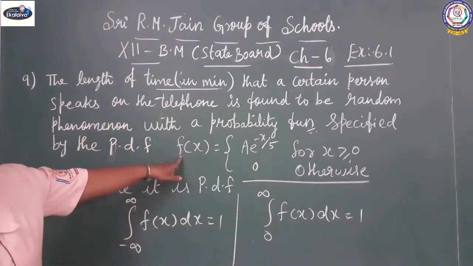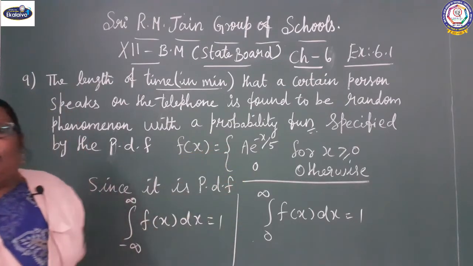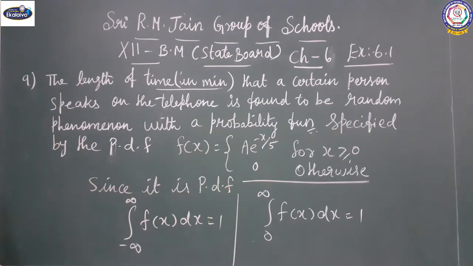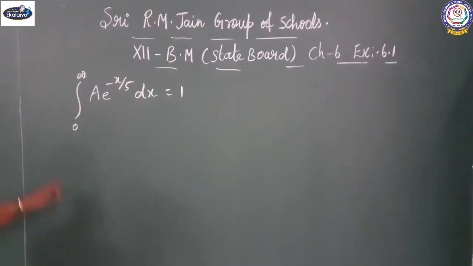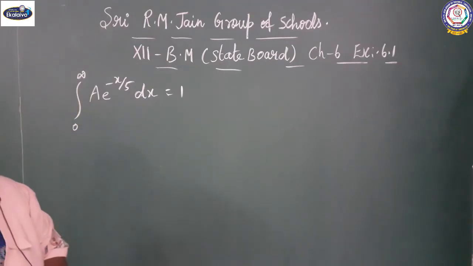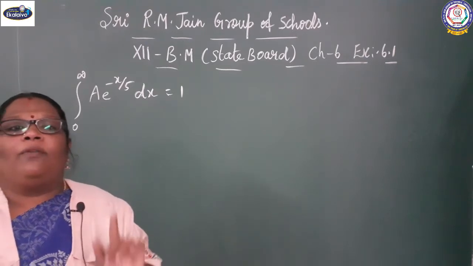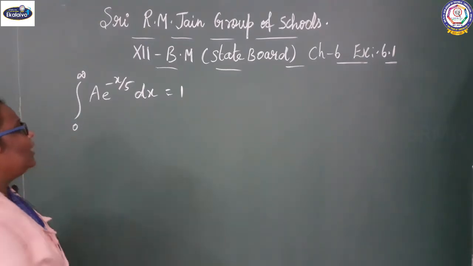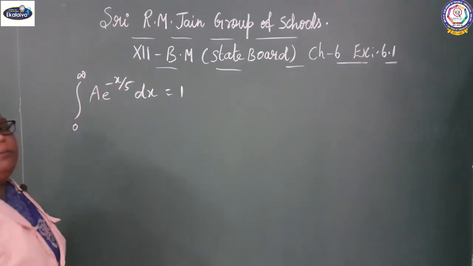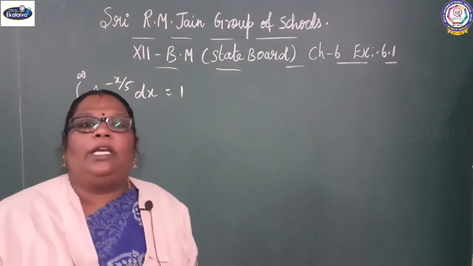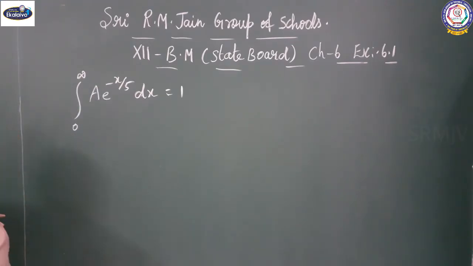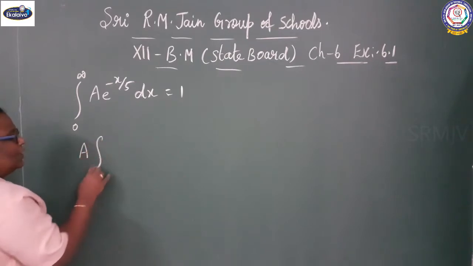What is the value of f of x? f of x equal to a e power minus x by 5, as given in the question. So the integral 0 to infinity of a e power minus x by 5 into dx equals 1. A is a constant, you can take it out.